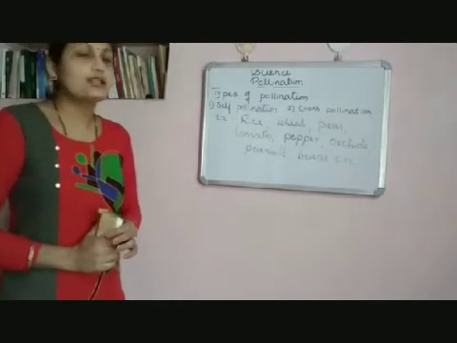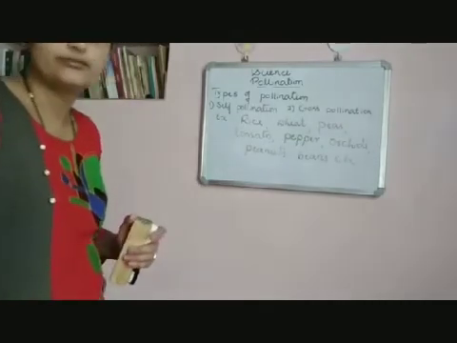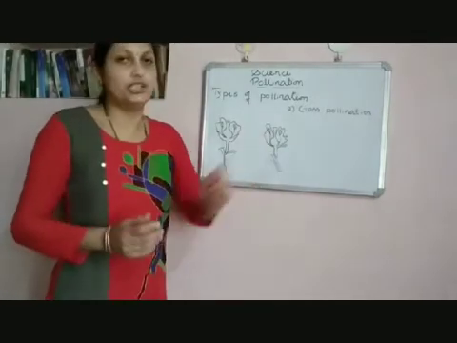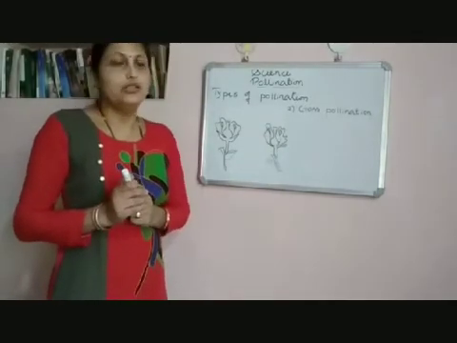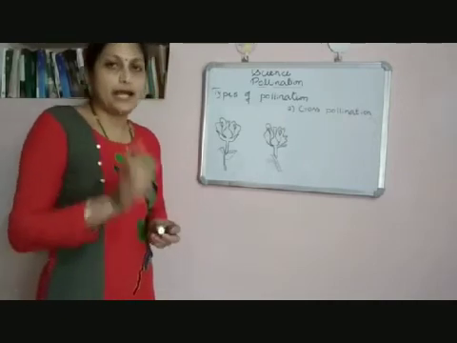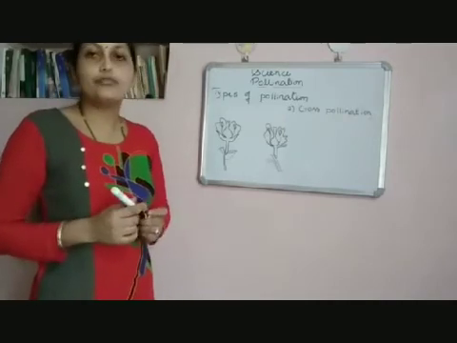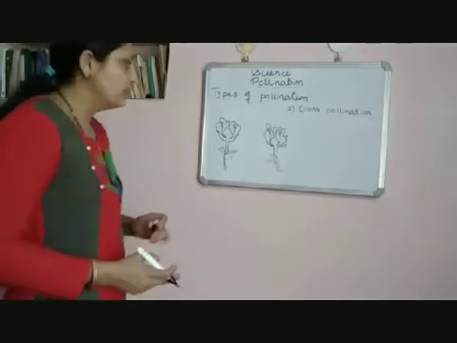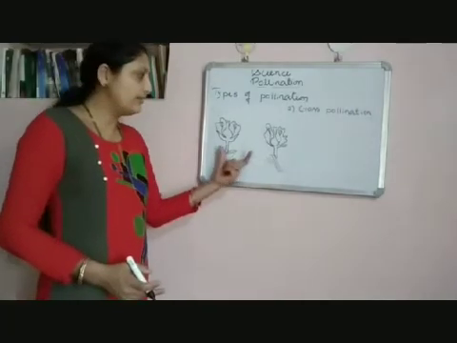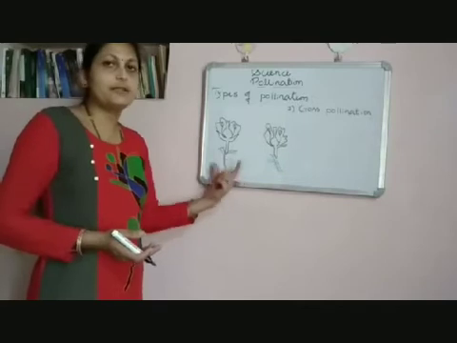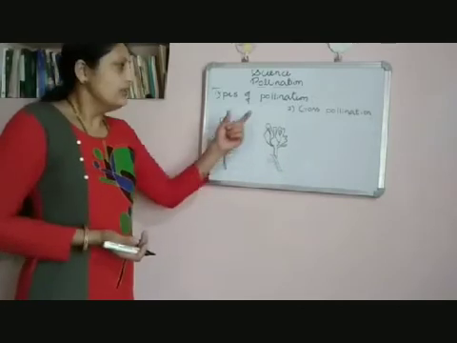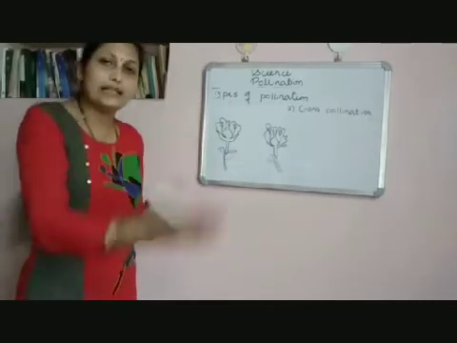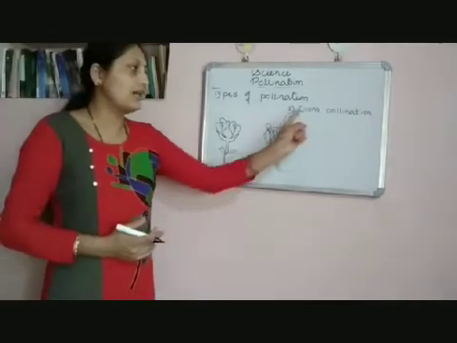Next, let us see the second type of pollination, that is cross-pollination. So what is cross-pollination? Here again, there is transfer of pollen grains from the anther of a flower to the stigma of the flower present on another plant of the same kind. Here two flowers are present on different plants. The same kind of flowers present on different plants. Such pollination is called cross-pollination.